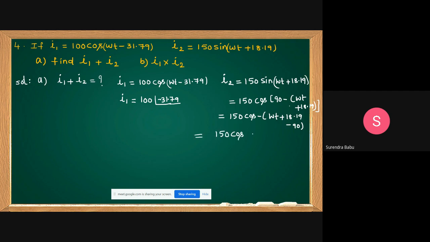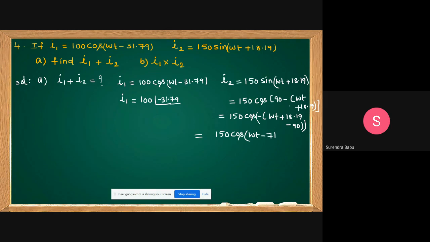150 cos omega t plus 18.19 minus 90. This cos of minus theta is cos theta only. This 18.19 minus 90, how much can you get?